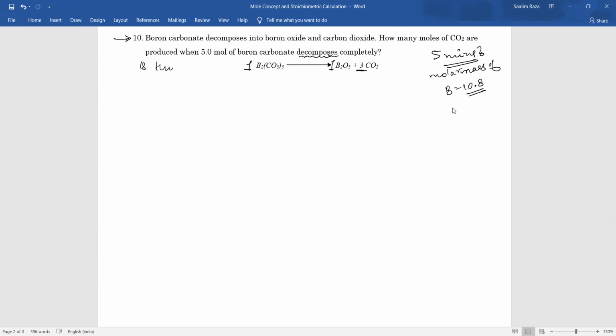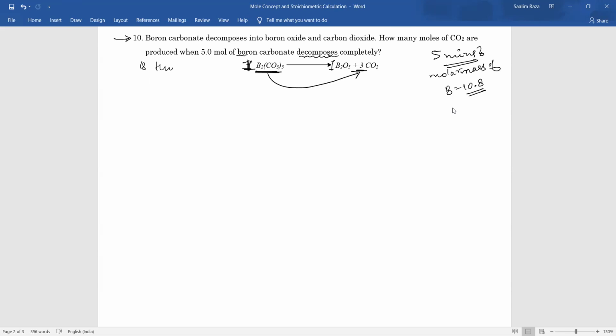Yes, sir. Okay, now tell me, this is boron carbonate, na? Were you not understanding that this is boron carbonate? I hope you understood that this is boron carbonate. So if I have 1 mole of boron carbonate, then I get how many moles of carbon dioxide?